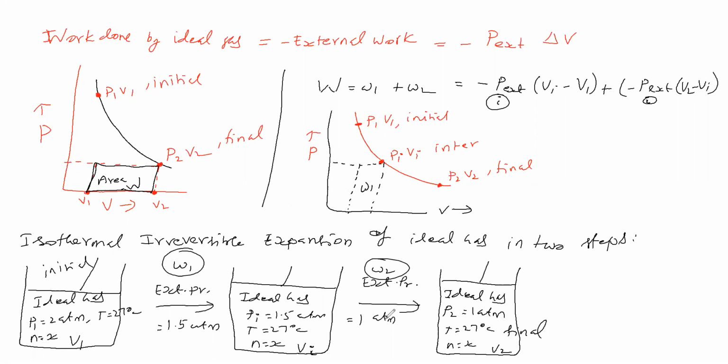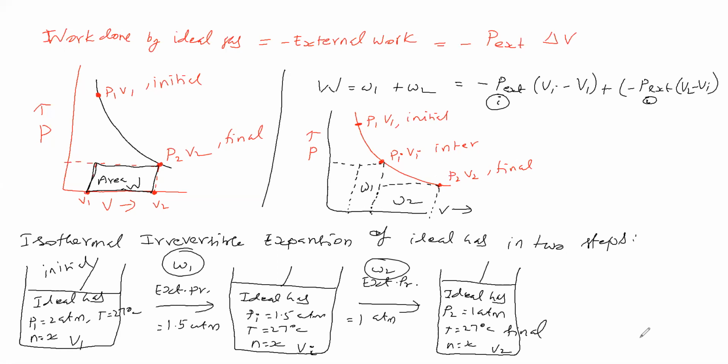In the second step, the external pressure is P2, this much. The change in volume is V2 minus Vi. This area is called the work done. So the total work done is W1 plus W2.